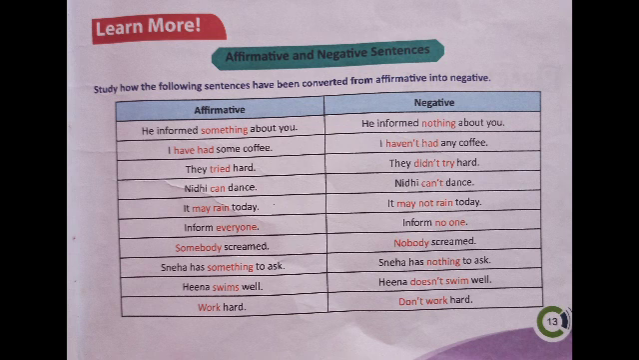The auxiliary verb here is can. So we can add not along with the can to change that sentence into negative. Nidhi can't dance. That is, Nidhi cannot dance. It may rain today. It may not rain today. Inform everyone. Inform no one.